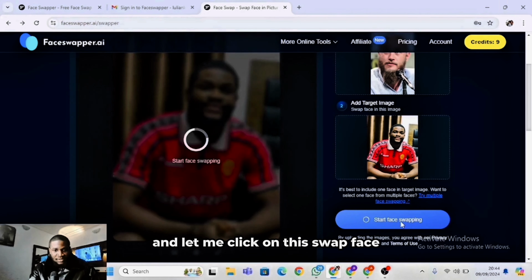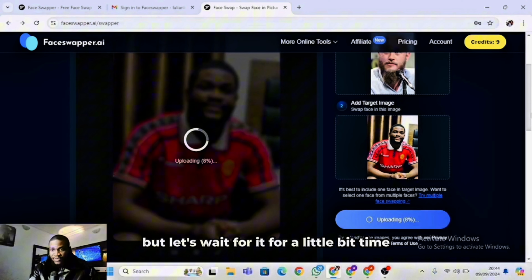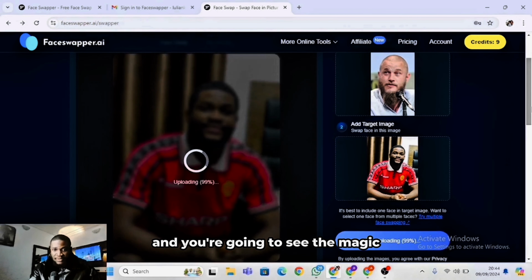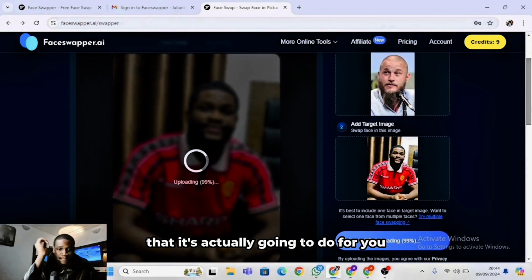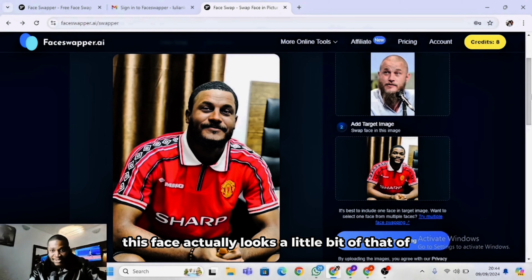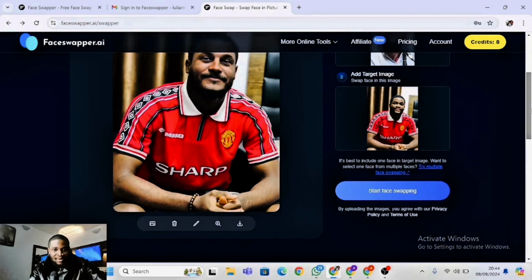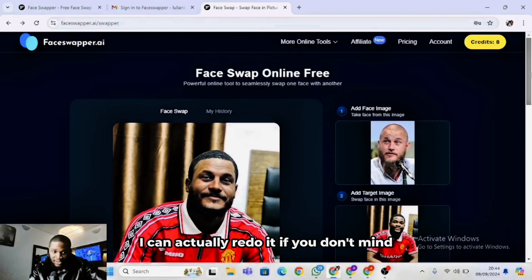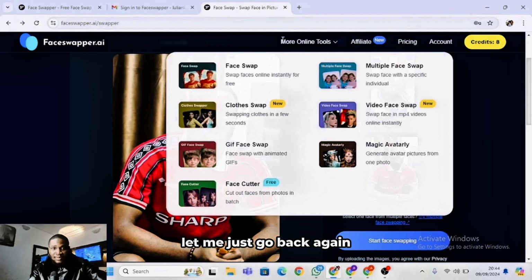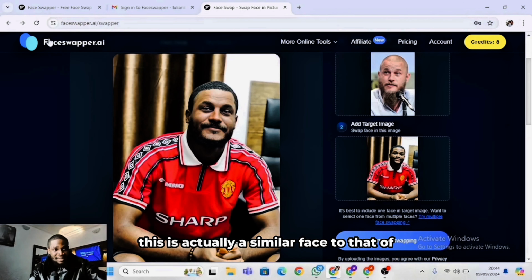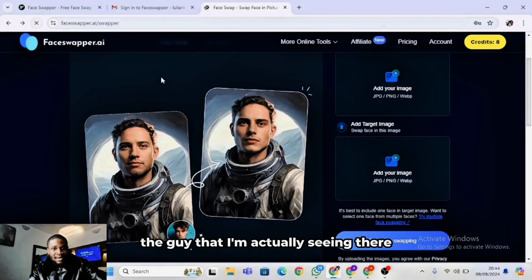Then let me click on this swap face. Let's wait for a little bit of time and you're going to see the magic that it's actually going to do for you. But look here, you're going to see that this face actually looks a little bit like that of Ragnar Lothbrok. I can actually redo it if you don't mind. Let me just go back again. This is actually a similar face to that of the guy that I'm seeing there.